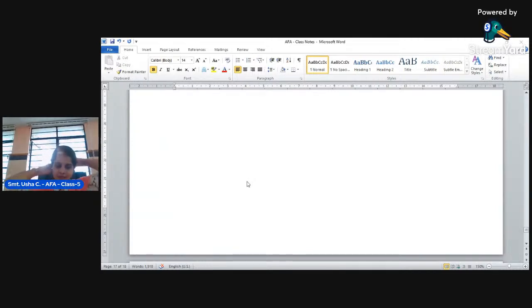What is this underwriting of shares? What is meant by underwriting? You all know what is shares, right? Shares means it is a kind of a certificate issued by a company for the purpose of subscribing a company's shares, right? So here, what is underwriting?